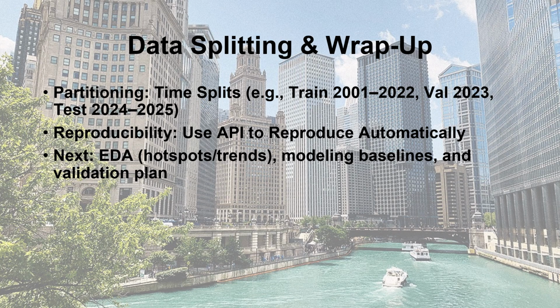Data splitting and wrap-up. The final data set was partitioned by time into training, validation, and testing sets. Training was 2001 to 2022. Validation was 2023. Testing was 2024 and 2025. This chronological split preserves a temporal sequence of events, which is essential for predictive modeling. A reproducible data pipeline was built so that these steps could be rerun automatically when new data is released.